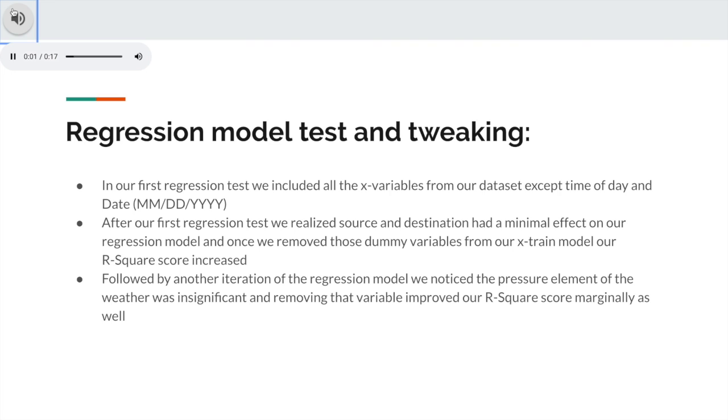Regression model testing and tweaking. We threw out date and time of day because we deemed those variables unimportant. After our first two iterations of the regression test, we removed source, destination, and pressure because it improved our R-square value.